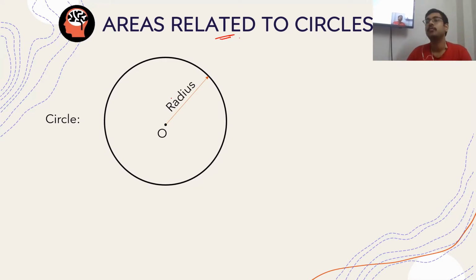A figure which is formed by points which are at equal distance from a fixed point. A closed figure formed by points which are at an equal distance from one point. This one point is called the center of the circle, and the points that make the circle correspond to the figure. This fixed distance from the center to the periphery of the circle is called its radius.